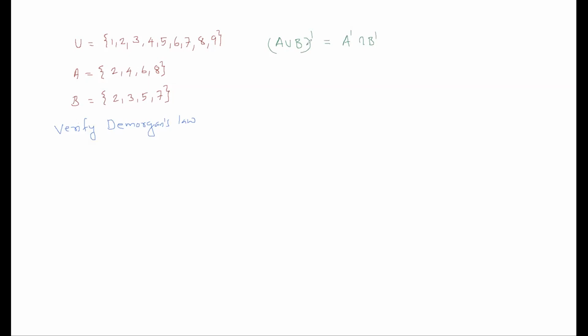Means complement of the union is equal to intersection of the complements. And the complement of A intersection B is equal to A complement union B complement. Means complement of the intersection is the union of the complements. That is De Morgan's law. So we have to verify this.